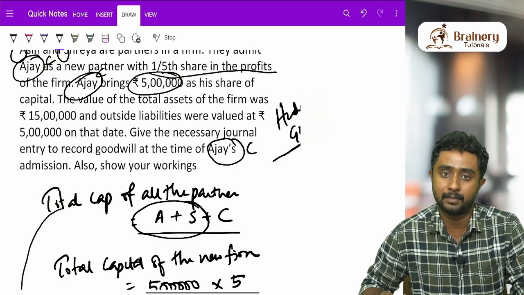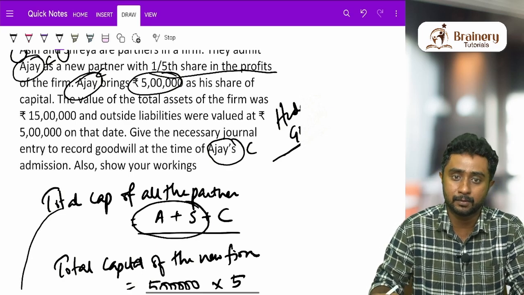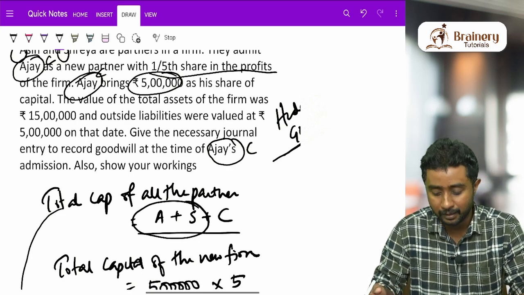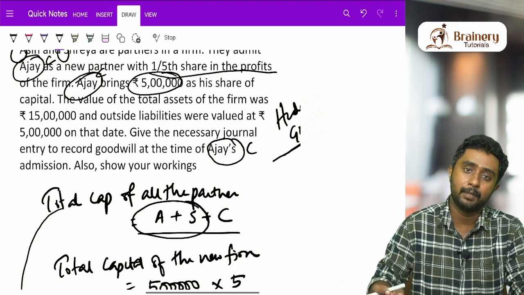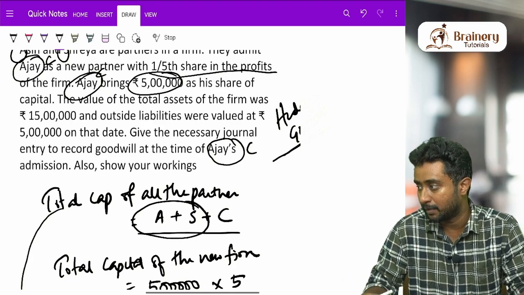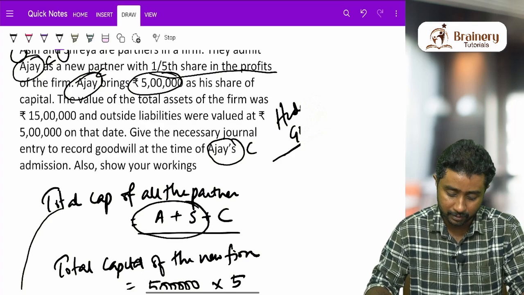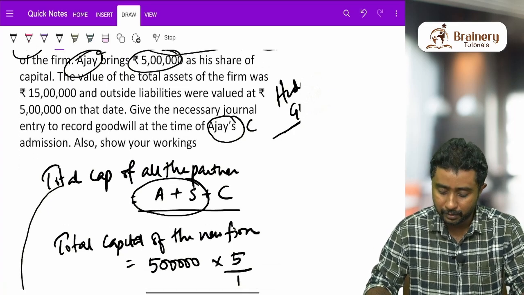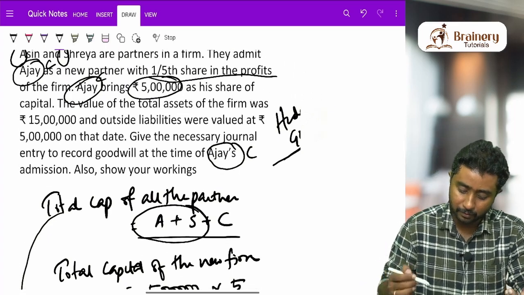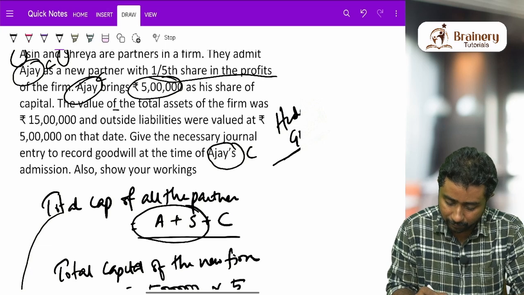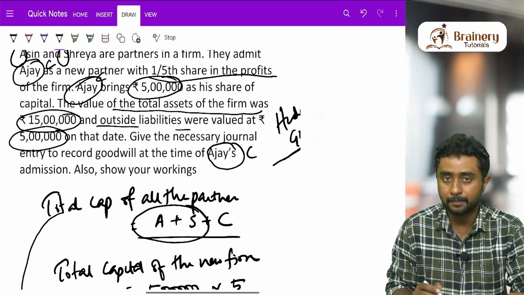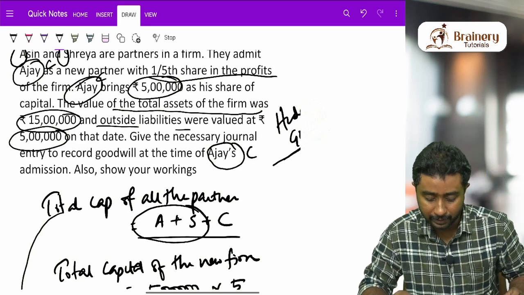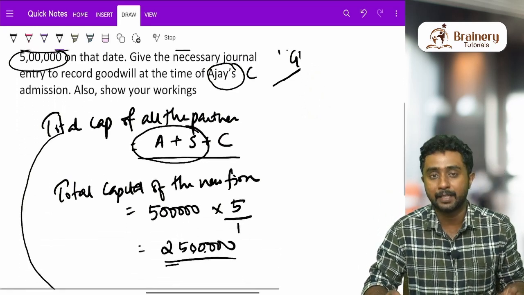No opening capital is given. Capital at the beginning of the year is also not given. Capital at the end of the year is also not given. Basically, the end of the year capital is called closing capital and the capital at the beginning of the year is called opening capital. None of these values are given in the question. So what to do? The next option available is that instead of all these values, they have given the value of the total assets of the firm and also the outside liabilities of the firm.